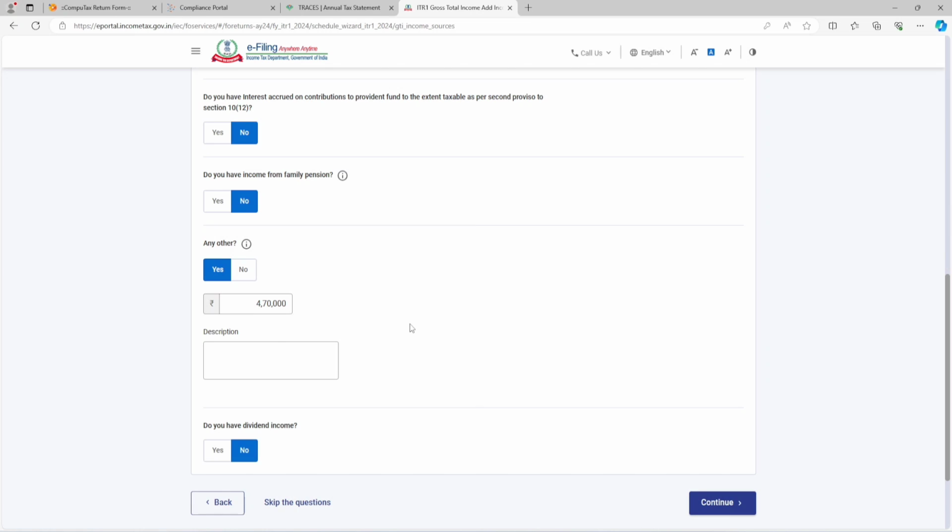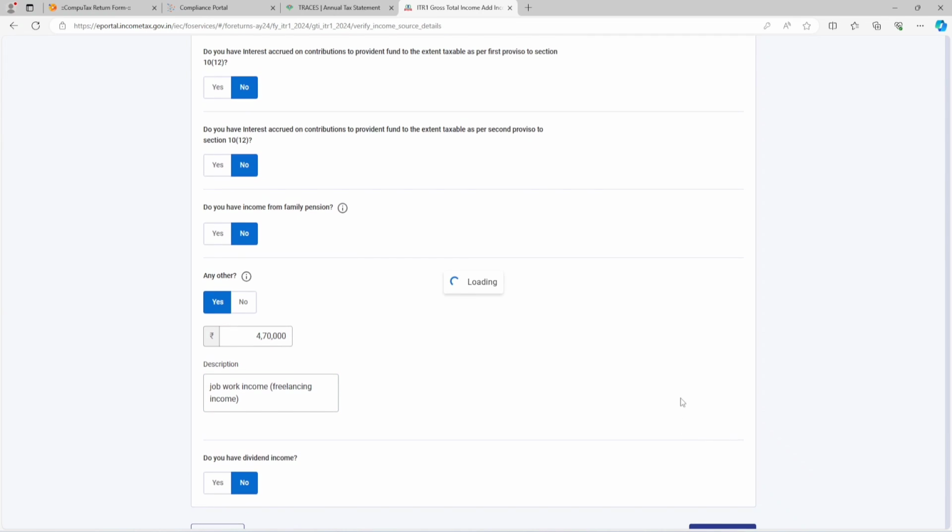Now we are assuming our other part-time freelancing job work income is 4,70,000. So you can give a description here, like we have mentioned job work income, and we can also mention part-time freelancing income. Whatever income you are earning, you can mention here. After mentioning it, you can continue to the next step.